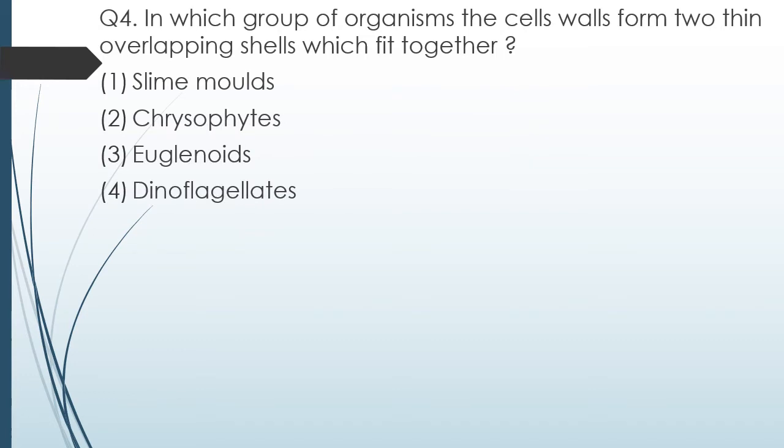Question number 4. In which group of organisms the cell walls form two thin overlapping shells that fit together? Slime molds, chrysophytes, euglenoids, dinoflagellates. The correct answer is option 2, chrysophytes.